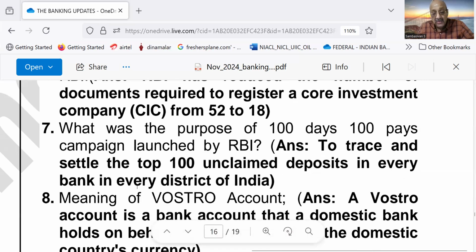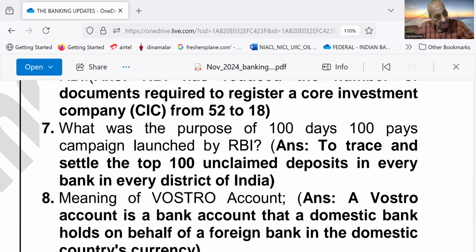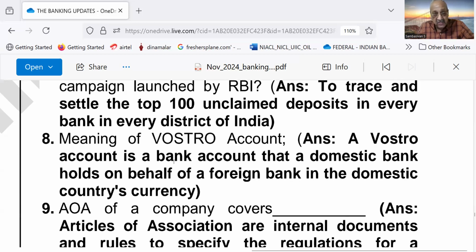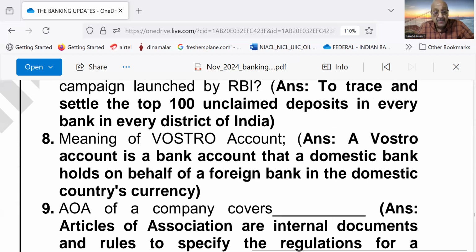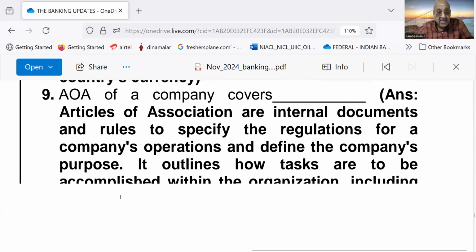Number 7, what was the purpose of 100 days, 100 pays campaign launched by RBI? Answer, to trace and settle the top 100 unclaimed deposits in every bank, in every district of India. Meaning of Vostro account. A Vostro account is a bank account that a domestic bank holds on behalf of a foreign bank in the domestic country's currency.